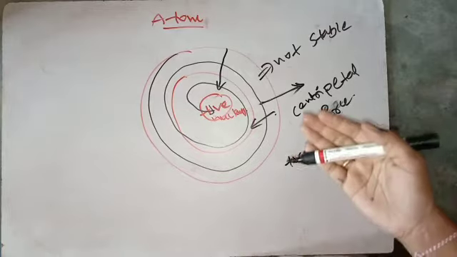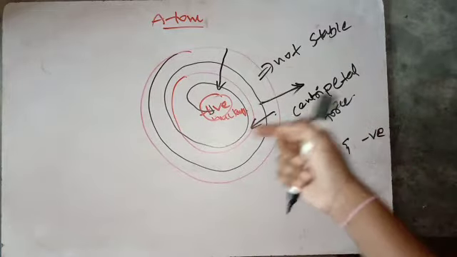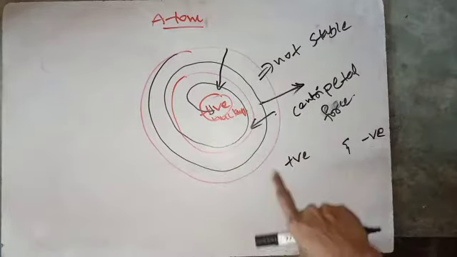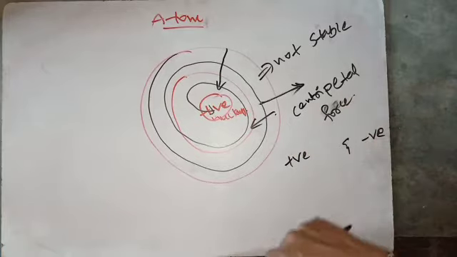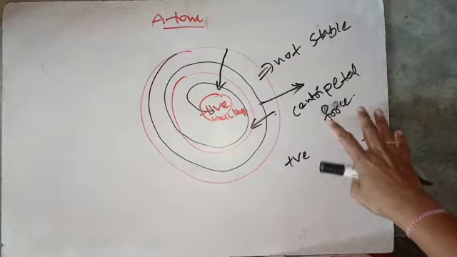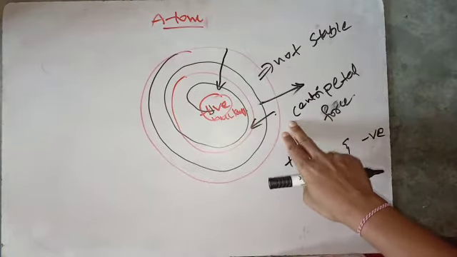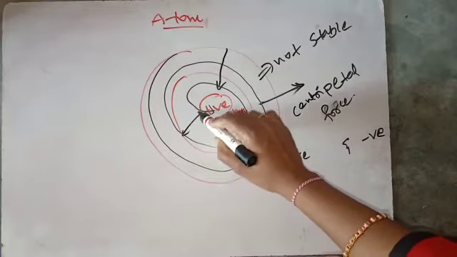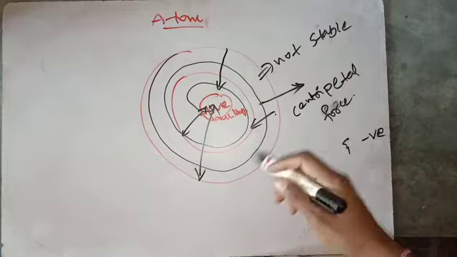Whenever an object moves in a circular orbit, there is an inward force of attraction and an outward centripetal force. Based on this concept, I will give you Bohr's radius and energy of each orbit.